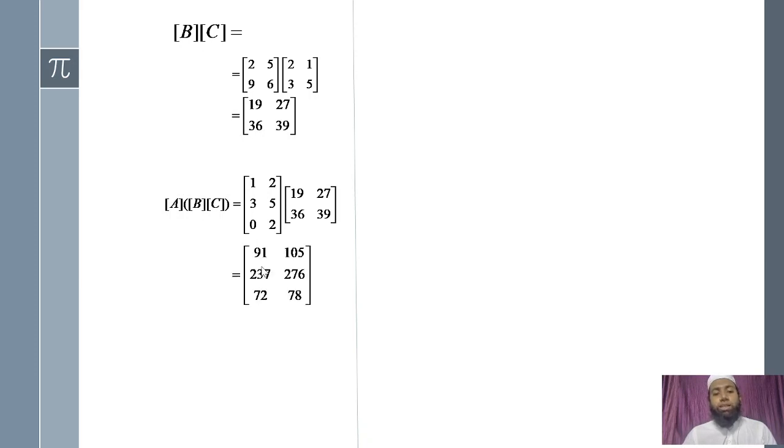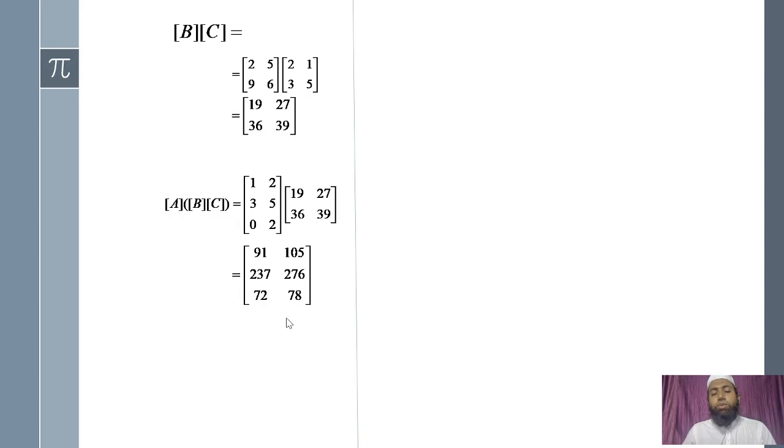So I am directly taking the multiplication. You try this. If not, then we'll see in detail. Matrix multiplication already we have seen in the previous lecture. So this matrix multiplication gives us this matrix. Now this is one side of the associative law. So this is the left hand side value. ये left hand side की value है.